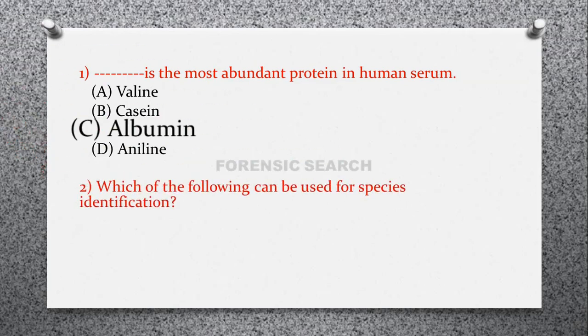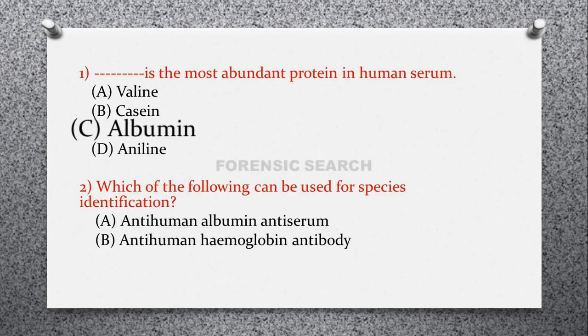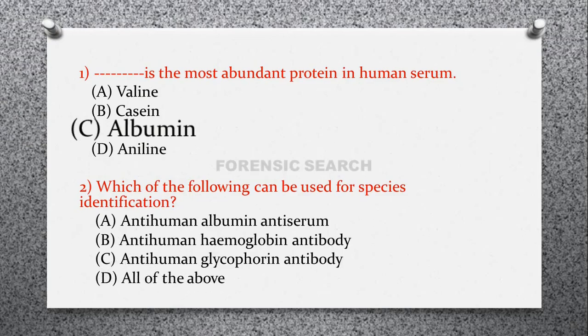Then the next question is, which of the following can be used for species identification? Option A, anti-human albumin antiserum. Option B, anti-human hemoglobin antibody. Option C, anti-human glycoprotein antibody, and option D, all of the above. So correct answer of this question is option D, that is all of the above.